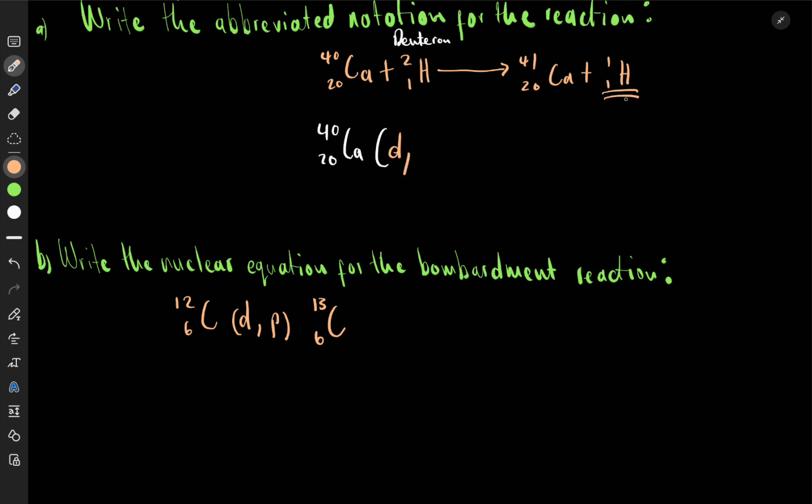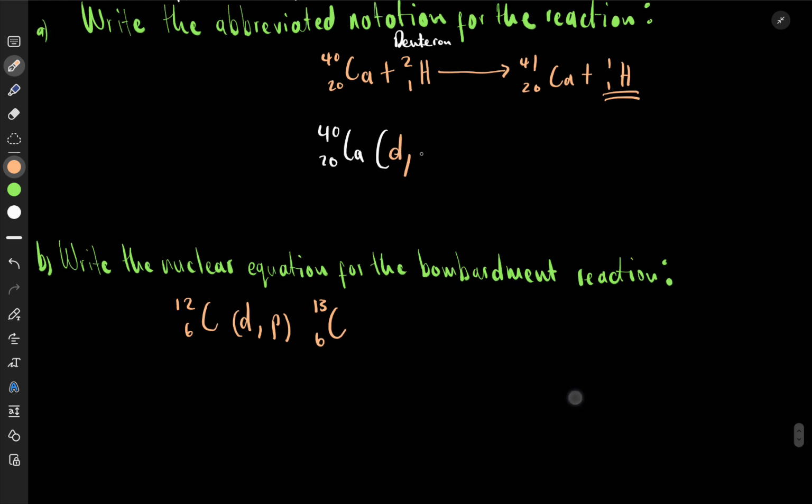What is the product? The product here is a proton. We are only dealing with the nucleus, not the protium or the hydrogen. The nucleus of that is a proton, which we put as a P.